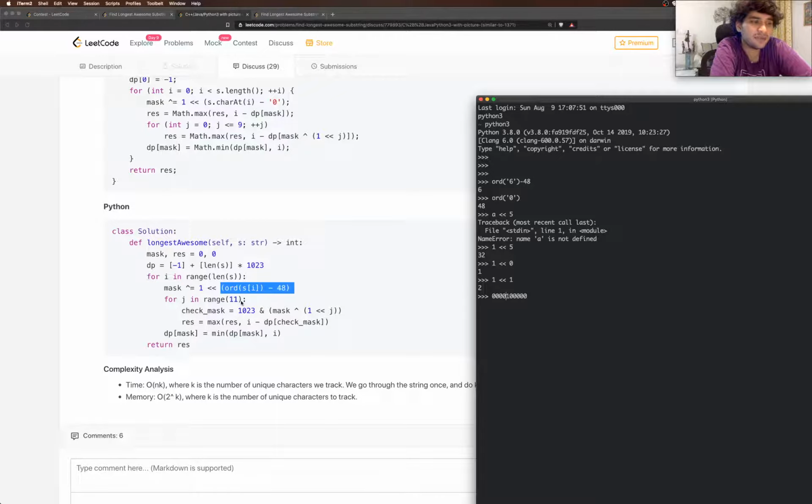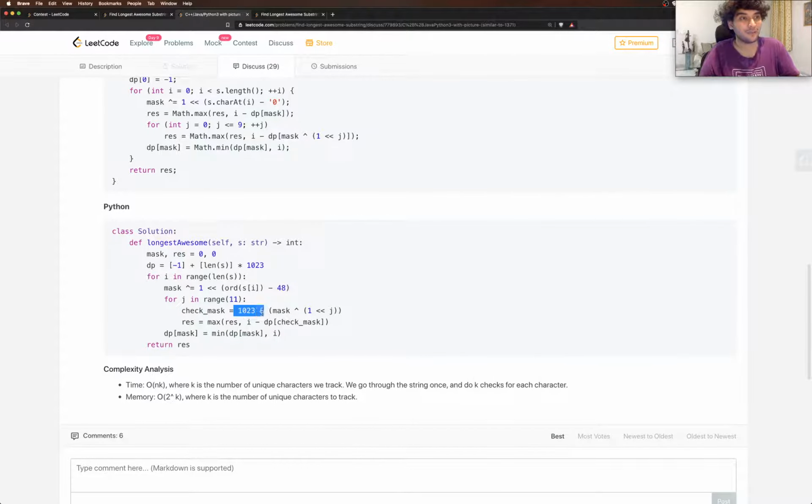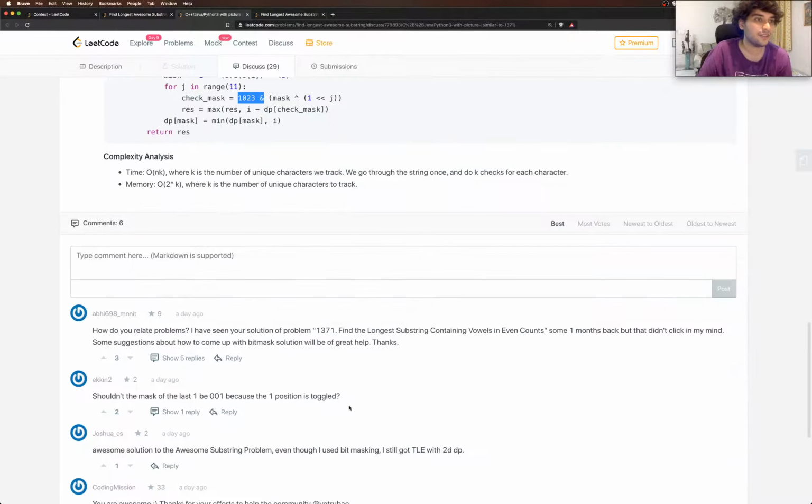AND with the 1023 would just give the very same thing, right? Because those are all ones and 1 and 0 is 0 and 1 and 1 is 1. So why do you need to do that? Let's see if anyone has put a comment regarding this. No, there are only 6 comments and they don't seem to be here.